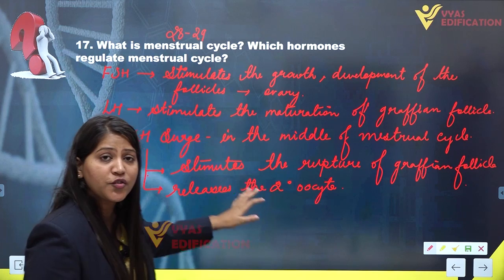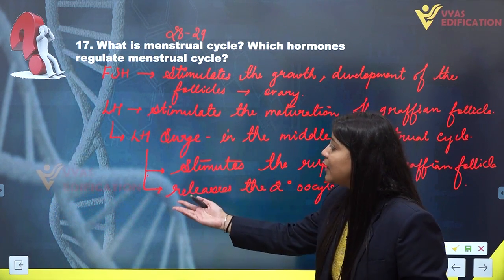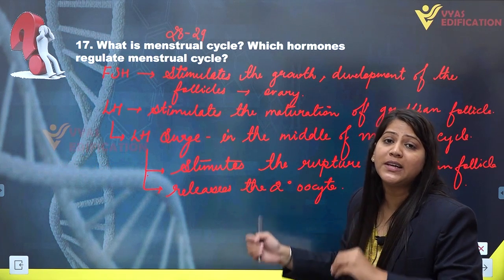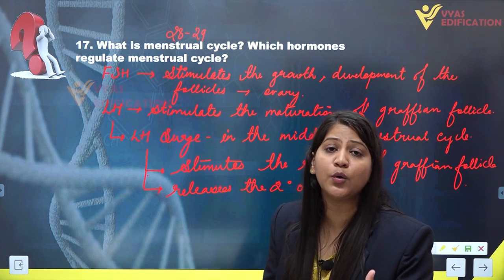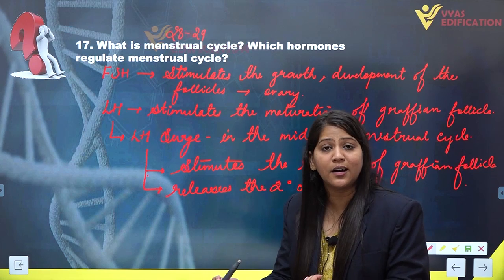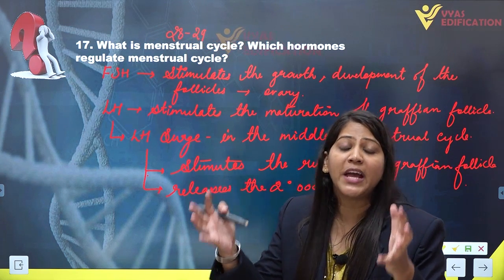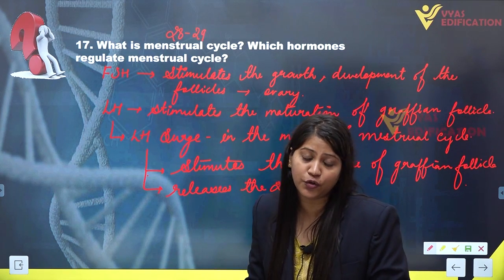Along with these functions, both of the gonadotropins, follicle stimulating hormone and luteinizing hormone, stimulate the follicles to produce hormones, that is estrogen and progesterone, which in turn provide a suitable environment for the possible pregnancy in the uterus.